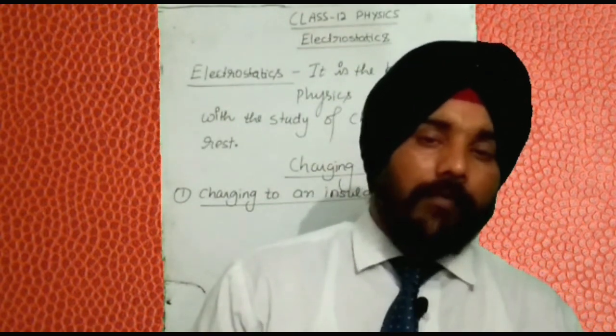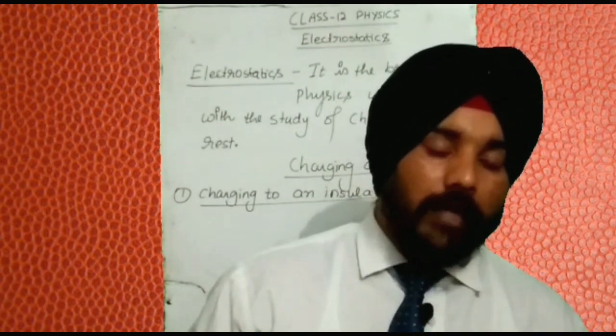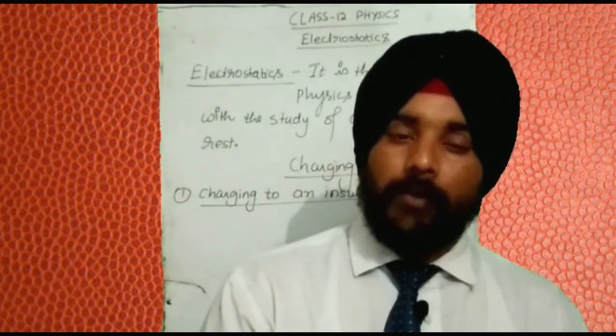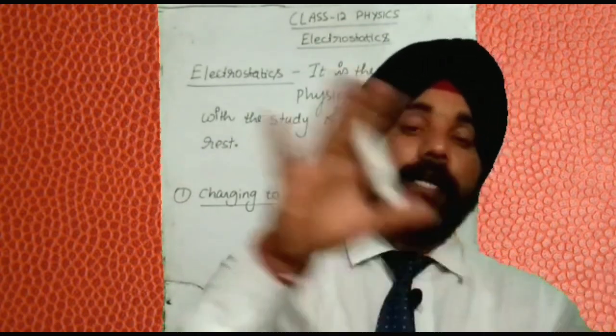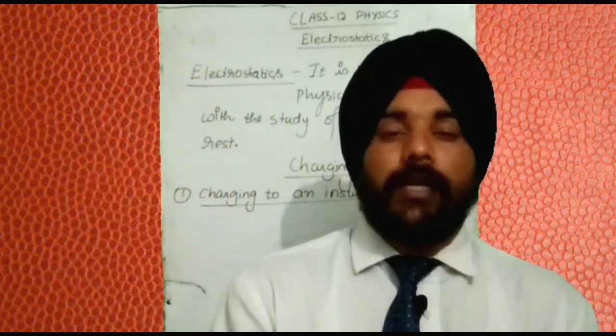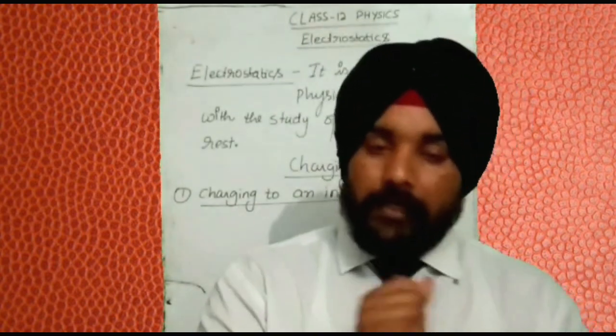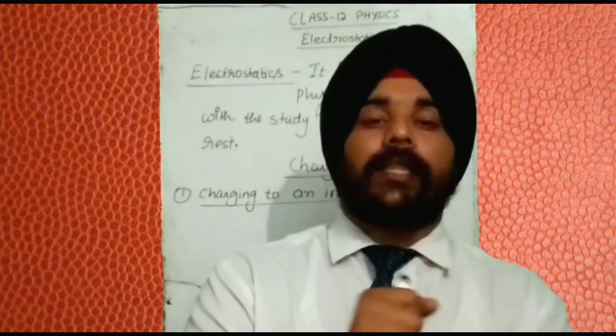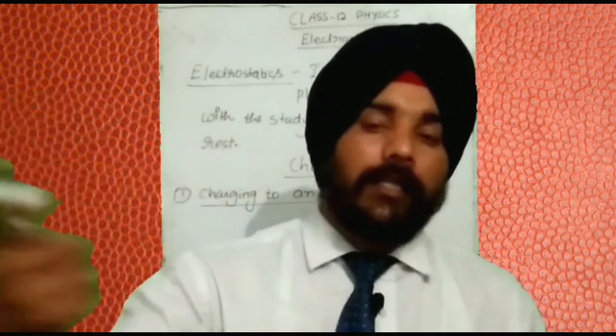I told you that every matter is made up of atoms. An atom has protons inside the nucleus and electrons outside the nucleus. So for charging an insulator, we use a very unique procedure. That means we rub the bodies together, rubbing an insulator body with another body.